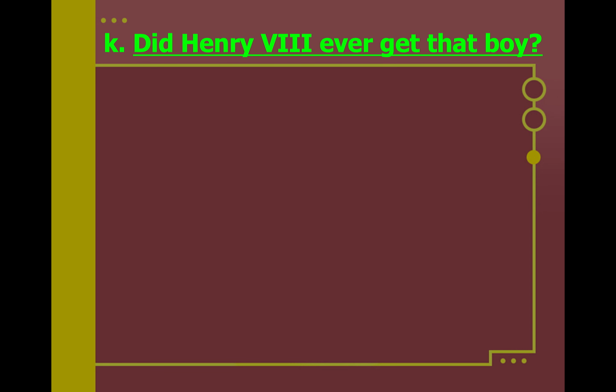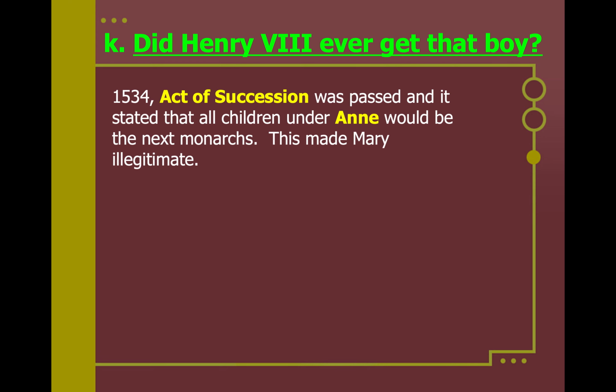All right, let's continue. All right, did he ever get that boy? The answer will be yes. But in 1534, he also passed this Act of Succession, all right, and it stated that all children under Anne would be the next monarchs, and that made Mary illegitimate. However, that's going to kind of backfire on him because he has another girl with Anne, which is Elizabeth. So Henry's going to have to ignore that law later, but his Act of Supremacy and Act of Succession are really important.